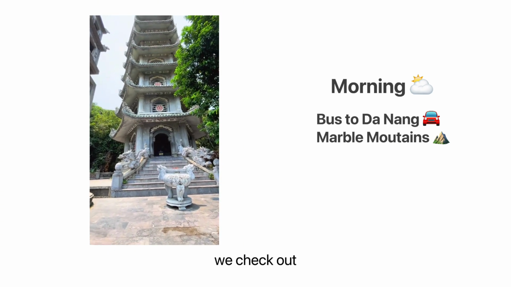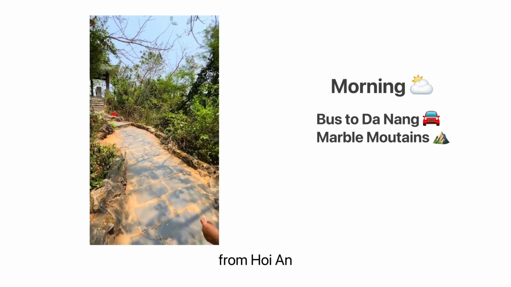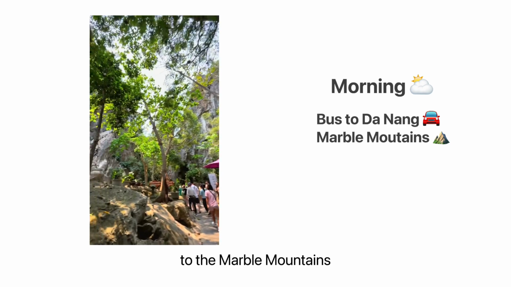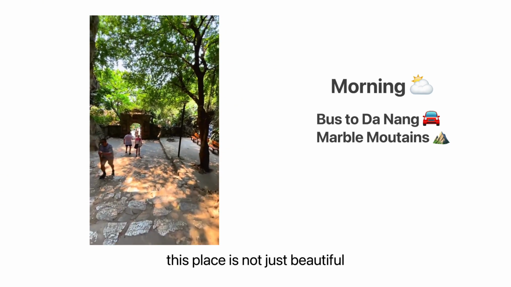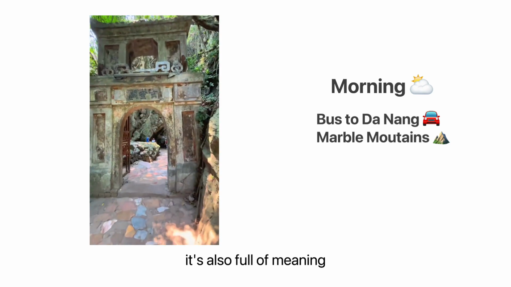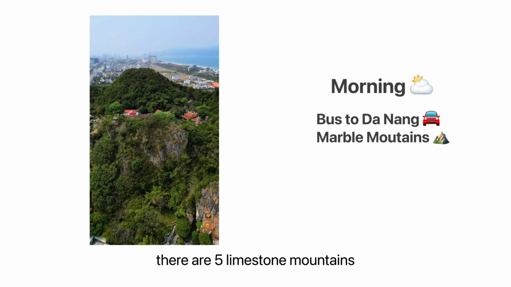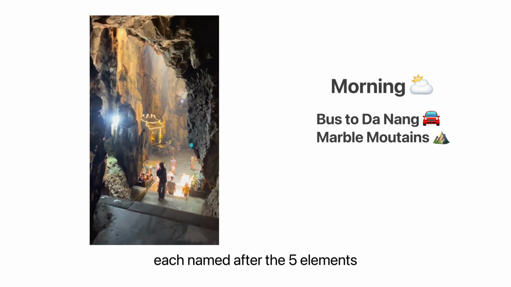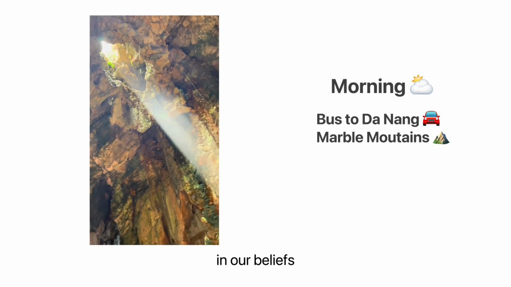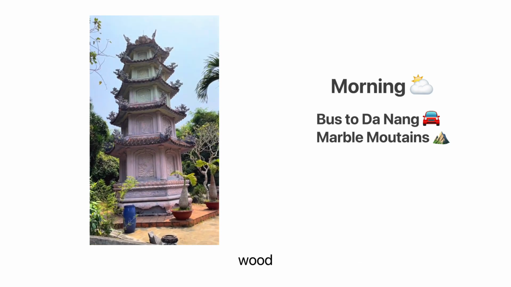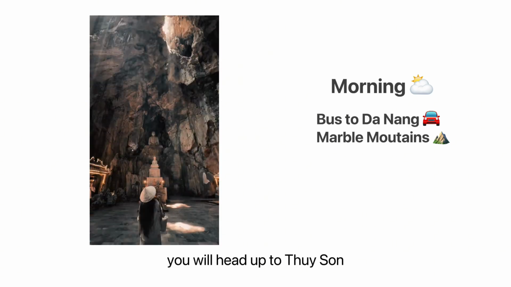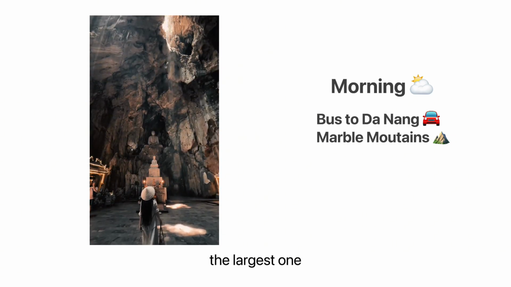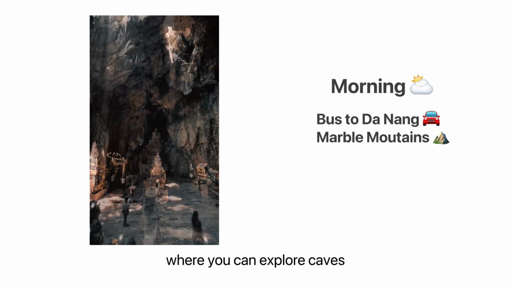After breakfast, we check out and take a short drive from Hoi An to the Marble Mountains, just about 30 minutes away. This place is not just beautiful, it's also full of meaning. There are 5 limestone mountains, each named after the 5 elements forming the world in our beliefs: metal, wood, water, fire, and earth.